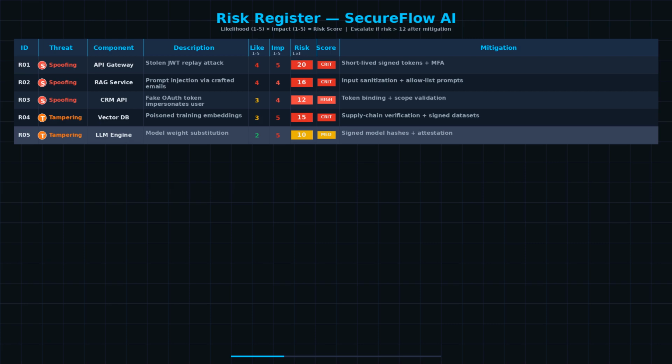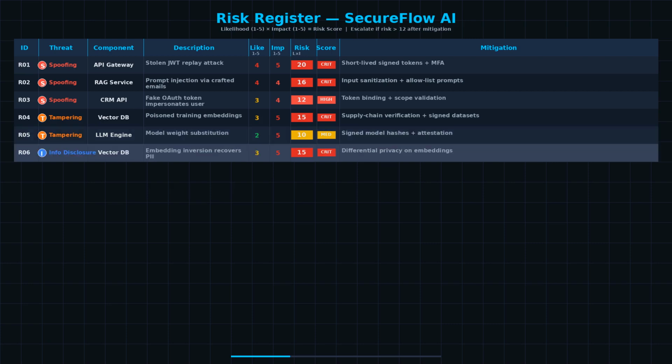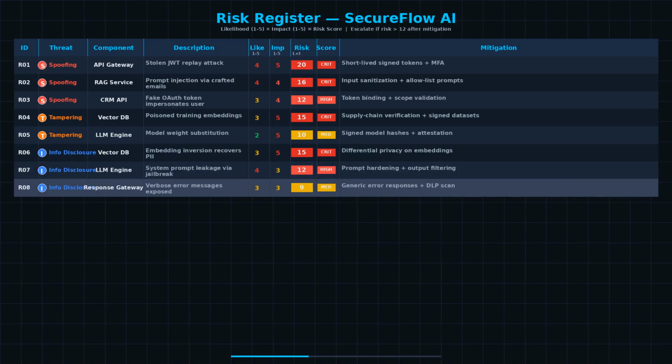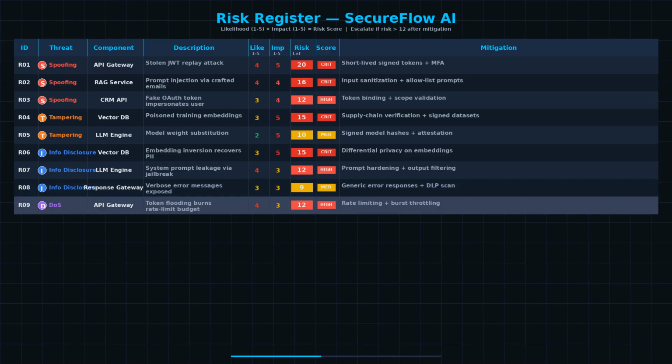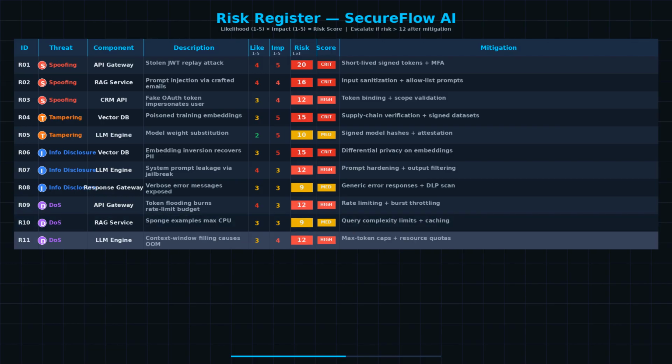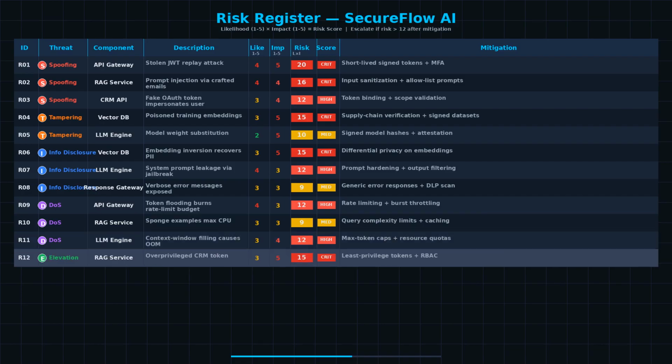Looking at the register, stolen JWT replay at the API gateway scores likelihood 4, impact 5, risk score 20, critical. Prompt injection via the RAG service, 4 times 4 equals 16, also critical. Embedding inversion on the vector database, 3 times 5 equals 15, critical. Overprivileged CRM token, 3 times 5 equals 15, critical.